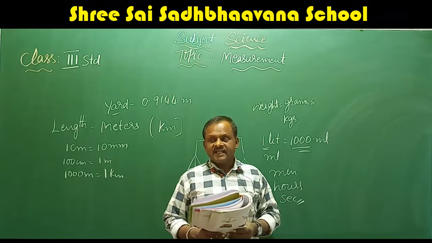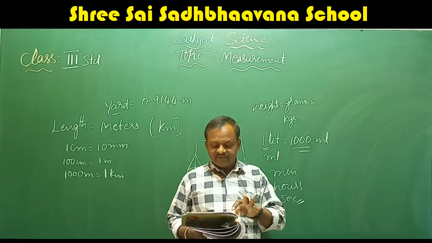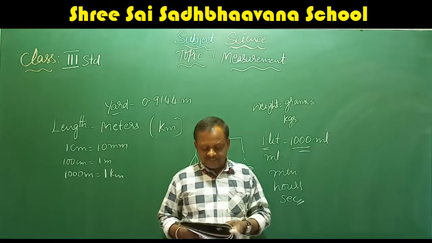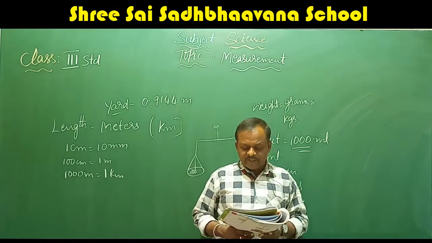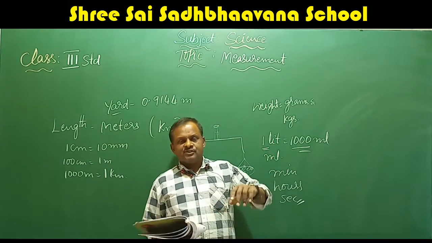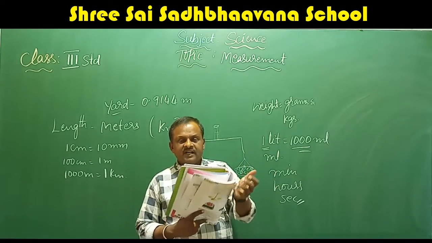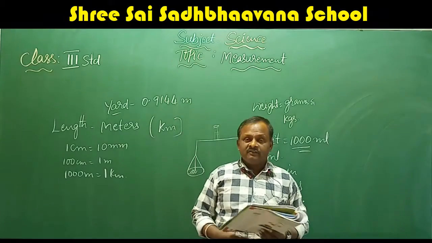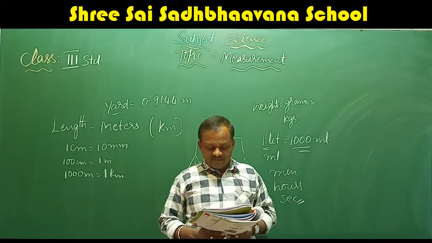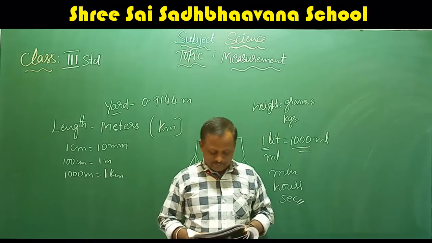We measure the time by using the watches. See here they have given the wristwatch, stopwatch and the wall clock. The wristwatch and wall clock are commonly used for showing the time. For seeing the individual time, we use the wristwatches. And in the homes, offices and schools, they use the wall clock for showing the time.